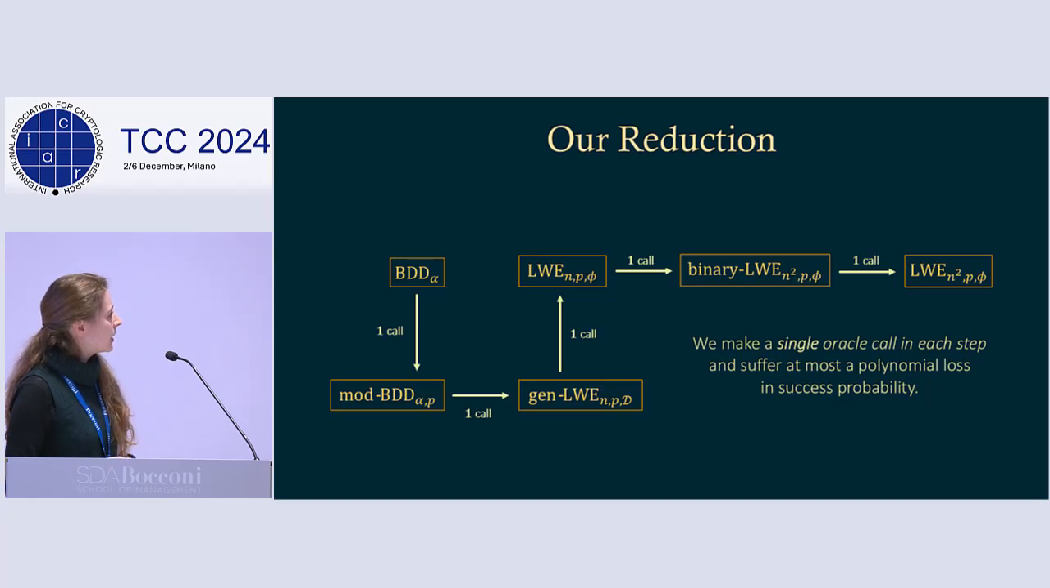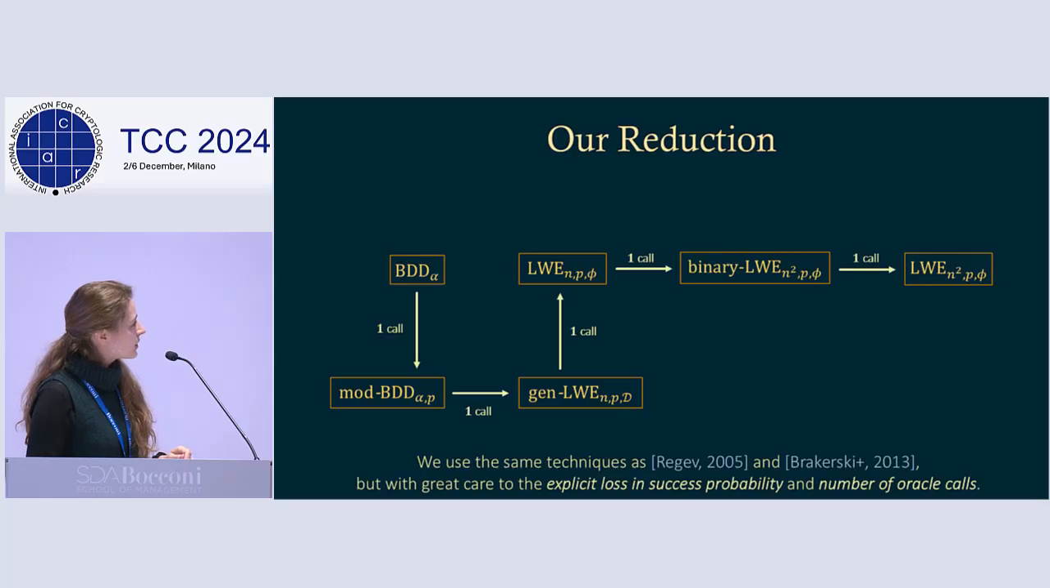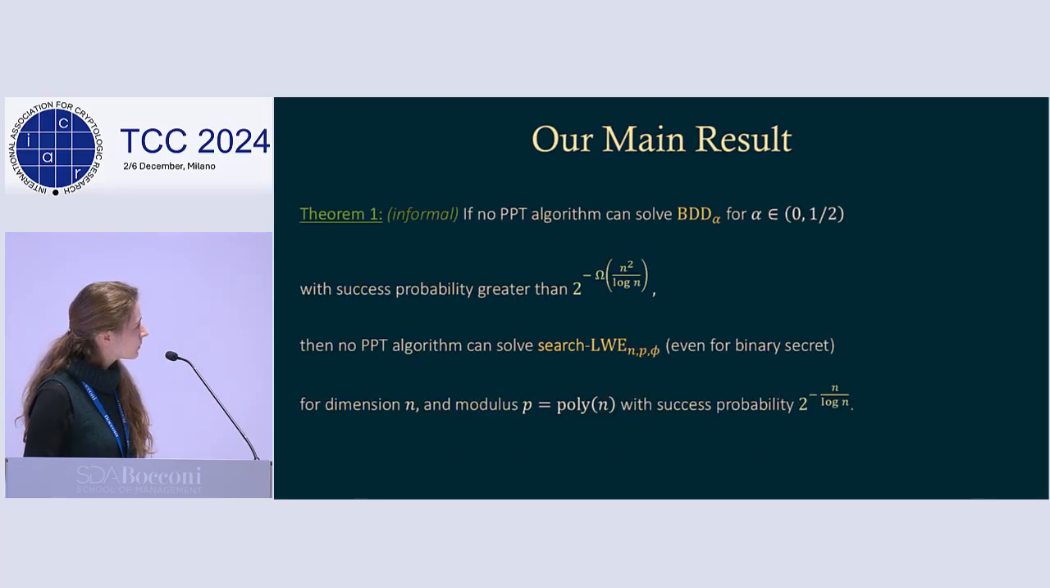So that's what we do. We make a single oracle call in every single step of this entire reduction, and this just gives us a polynomial loss in success probability. Just to mention, we use the same techniques as the previous works have done, but it's not as easy because we had to take great care to make the success probability loss very explicit, and also to limit the number of oracle calls. So it's a bit of a delicate balance.